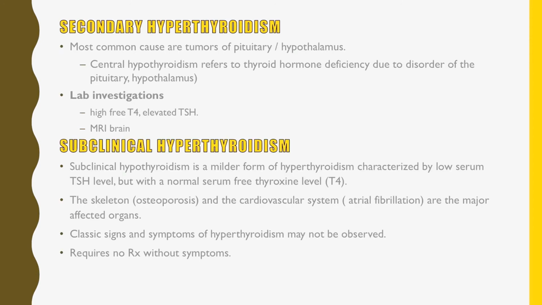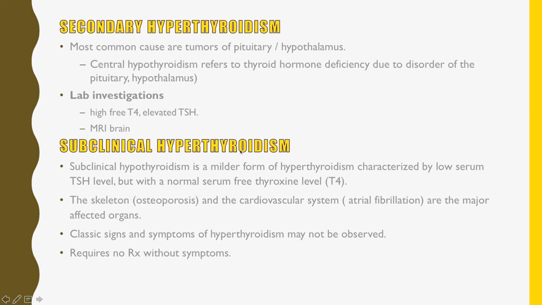Secondary hyperthyroidism, the most common causes are tumors of the pituitary and hypothalamus. These tumors might cause hyperthyroidism, or they can also cause hypothyroidism. This is also called central hyperthyroidism, and this is not hypo, this is hyperthyroidism. In lab investigations, again the free T4 is high, but the TSH levels will be elevated because these pituitary tumors will be secreting more TSH, which in turn will lead to high levels of thyroxine in the blood.